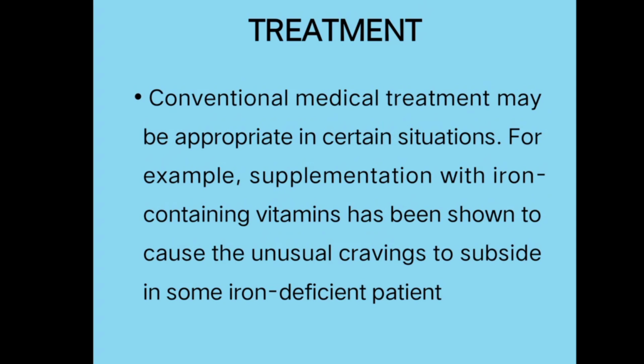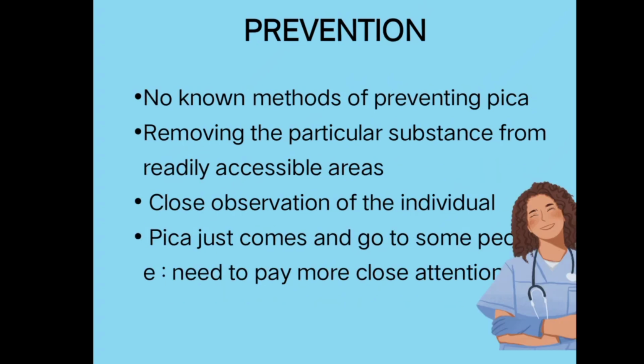Next, conventional medical treatment may be appropriate in certain situations. For example, supplementation with iron-containing vitamins has been shown to cause the usual cravings to subside in some iron deficient patients. So for some of the cases of pica, the underlying cause is iron deficiency. If we treat that iron deficiency, the symptoms related to eating non-nutritive substances can subside. As for prevention, there is no particular method to prevent it, but the only thing we can do is keep those articles out of reach of children.